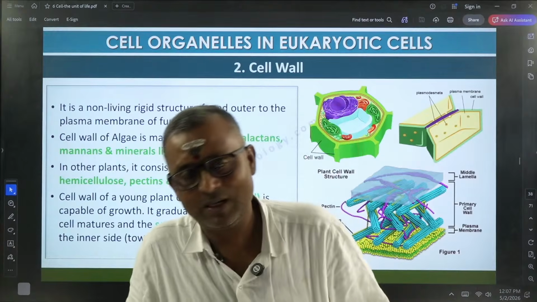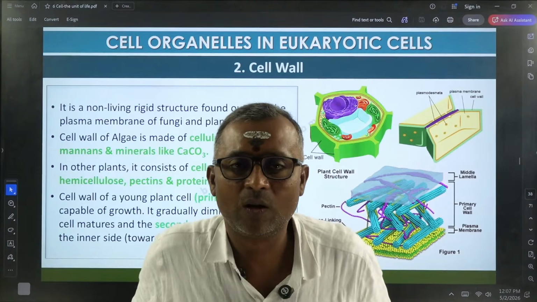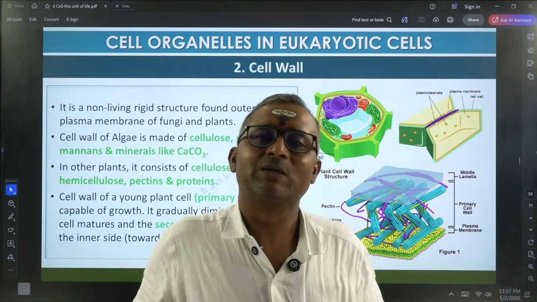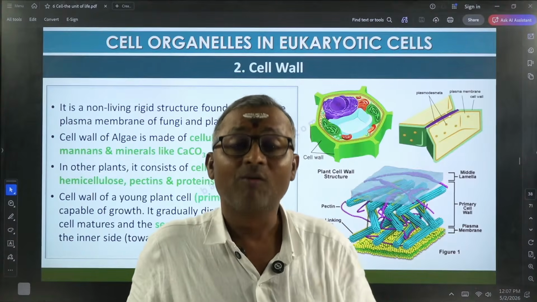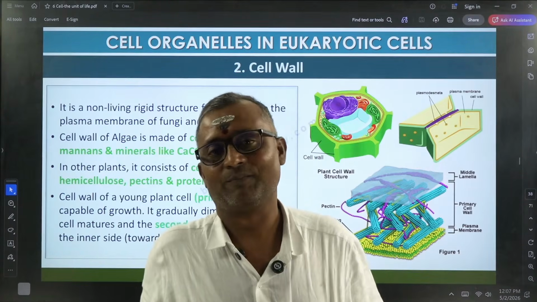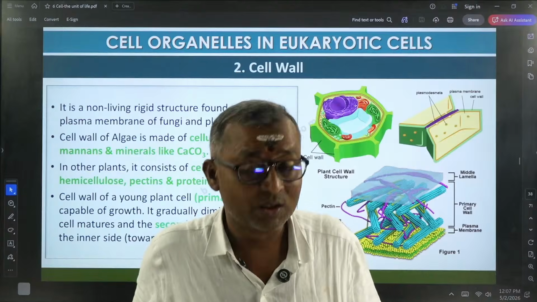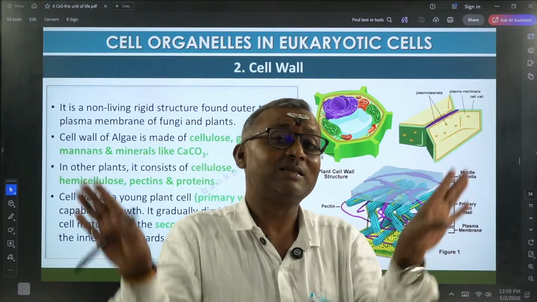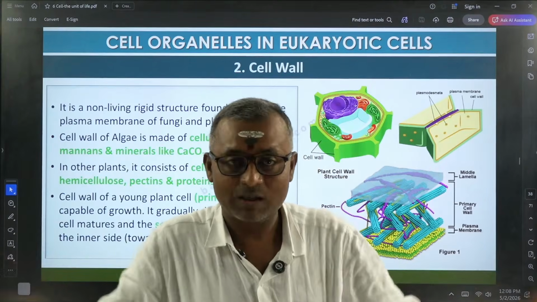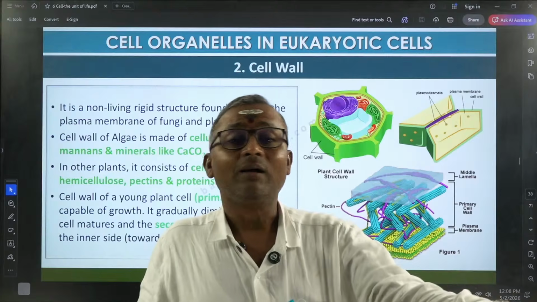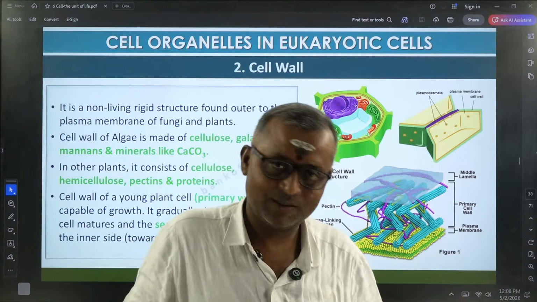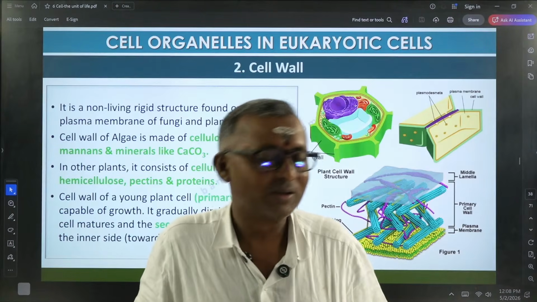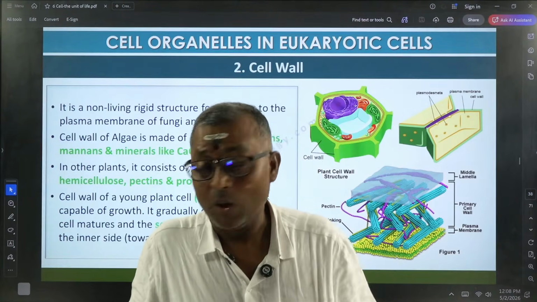or simply to say it is intercellular ground substance. And this middle lamella is actually responsible for formation of tissues. If middle lamella is absent, then cells cannot attach with one another. They get separated and they remain as a unicellular structure. So you cannot see this middle lamella in unicellular organisms and also in colonial forms.